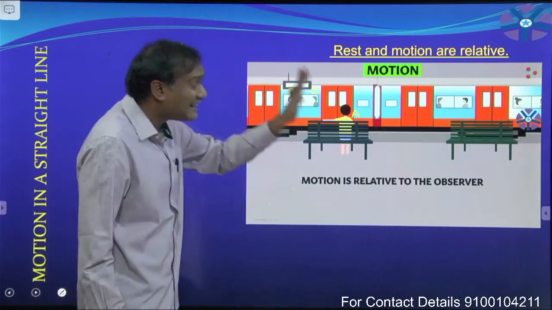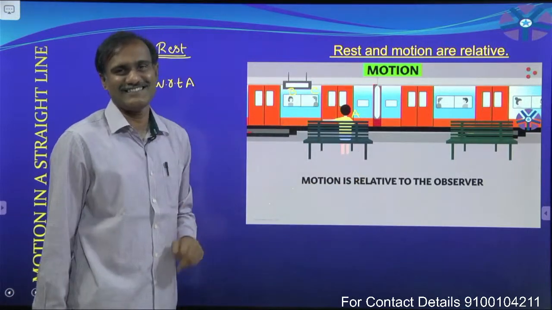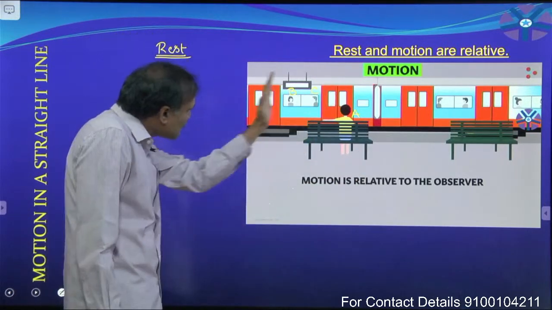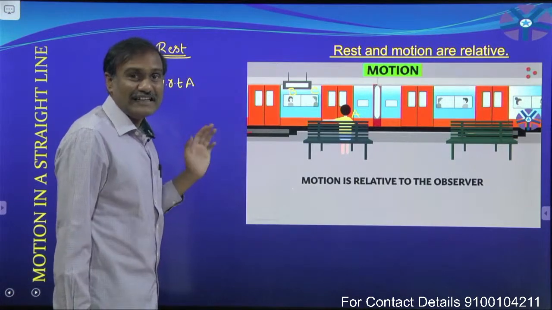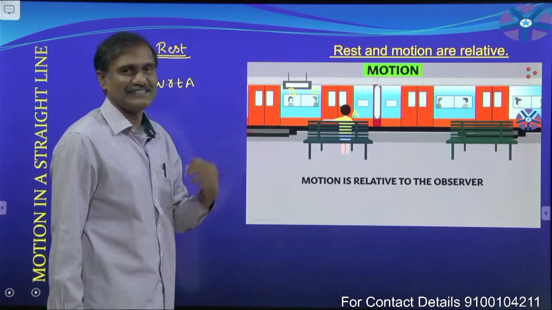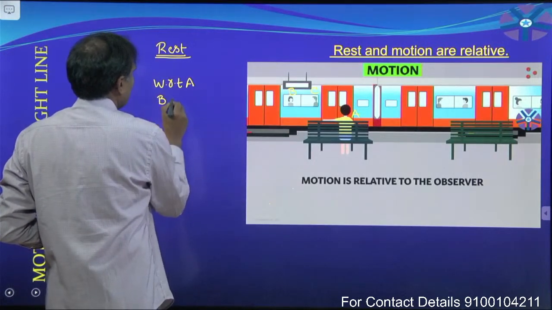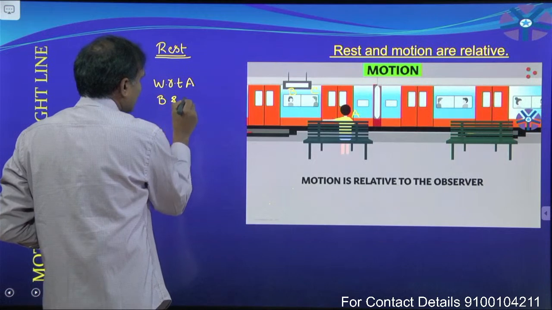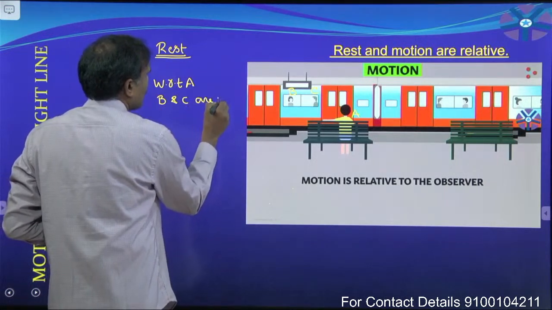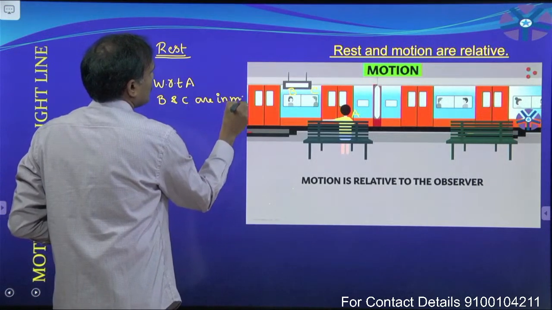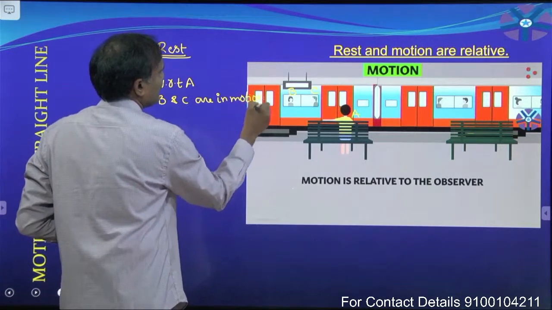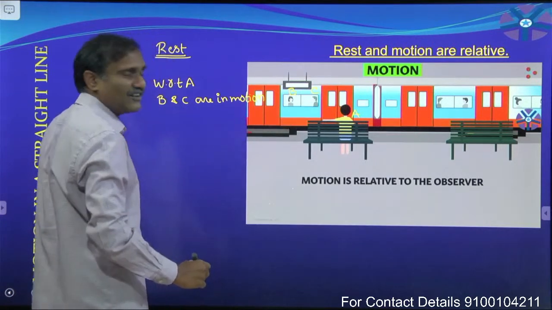What about the states of those two persons? If train is moving in this direction, tell me the states of those two persons. Yes, with respect to A, B and C are in motion. Both are in motion when the train is moving along this direction.